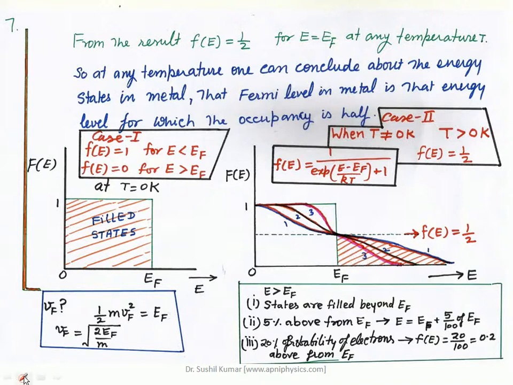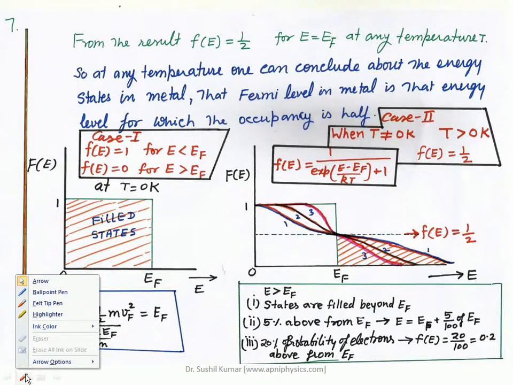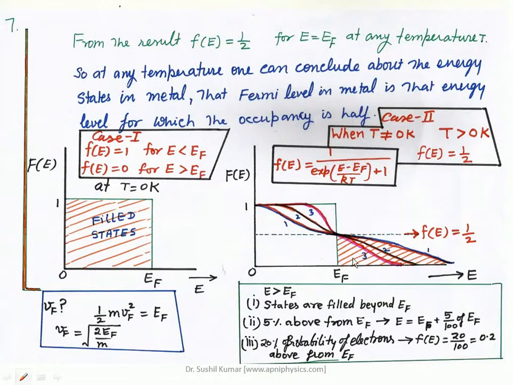Right, and similarly for 2 you can see, and similarly for 1. In every case, if you see, here all these energy states are completely filled, these are the energy states, right?